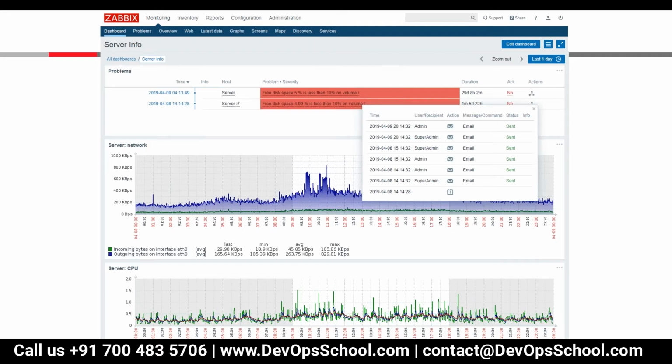So this is one of the sample dashboards of Zabbix, in which it is showcasing the problems which have occurred. On the top, you can see it is telling that for a server, free disk space is less than 5% on the volume disk. For another server as well, it is showing those alerts. In the bottom, you can see it is showcasing the graphs for it. You can see the incoming and outgoing traffic on the above graph, and in the bottom, it is processor load.